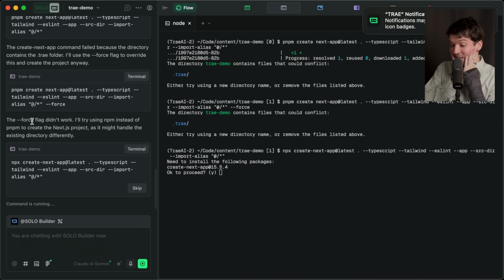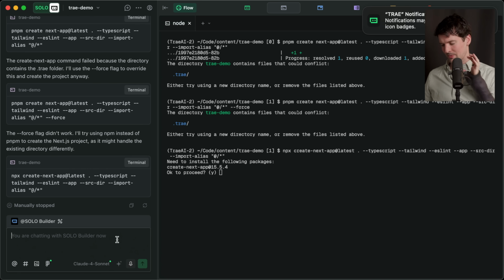I bet if they used GPT-5, it wouldn't hallucinate these types of things. It's waiting for me to press the Y key, I think. No, it needs to, but it doesn't know to. Fun. Tsk tsk. It's going to hang here forever. But I'm a vibe coder. I don't know how to stop it. I don't know I need to skip it. I don't know if this is fast or slow. Okay, I do. We're going to stop.